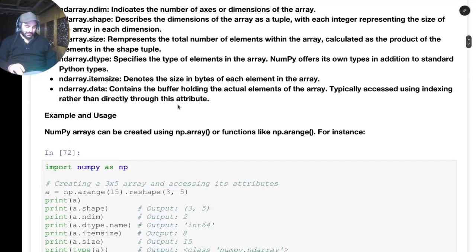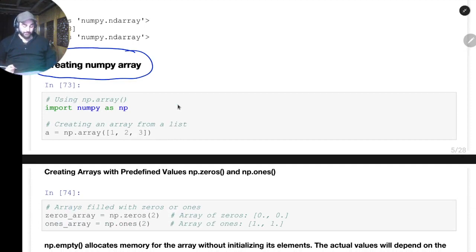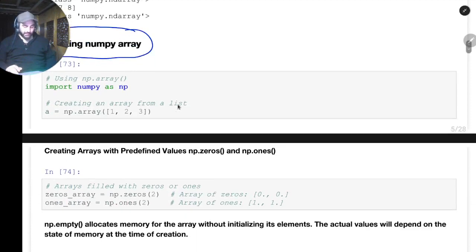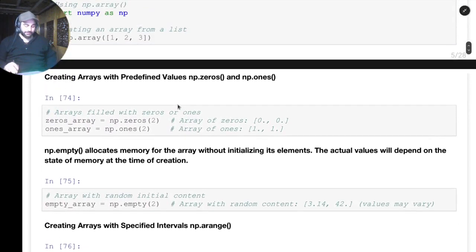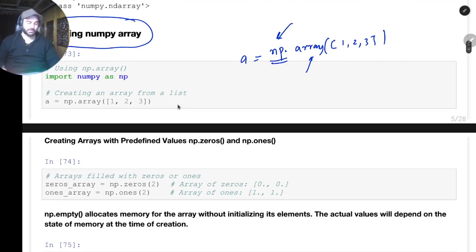Before going into that, let's see how to create arrays. Now we know what arrays are, and I want to see how to create these arrays. The first way to create an array is I can just have a list of numbers 1, 2, 3 like this, and I can create a numpy array out of this. There is a function, array. You have to write array, enclose it with this, and precede it with np dot. Np means I am using the function array which is located in the numpy library, and you can assign it to a. Let us do it in the coding, and I'll show you.